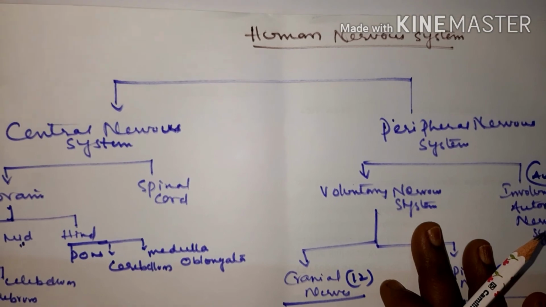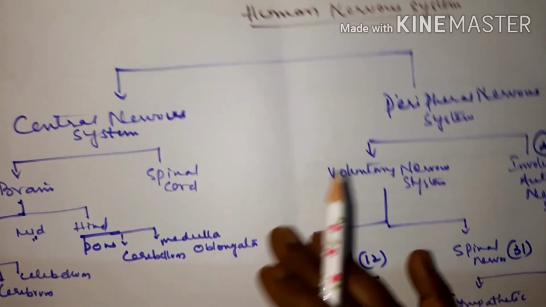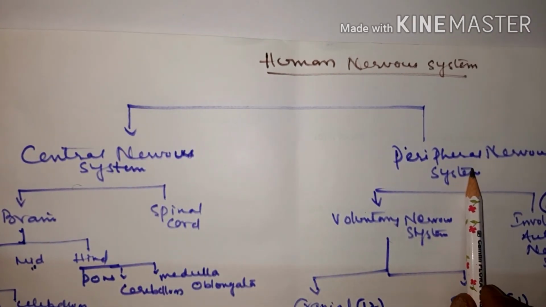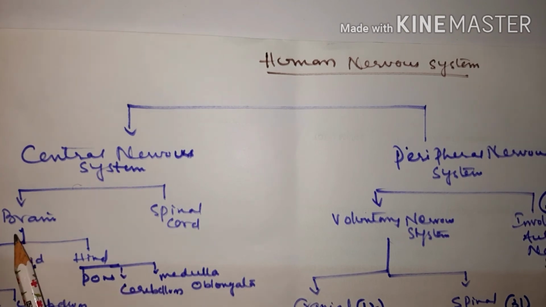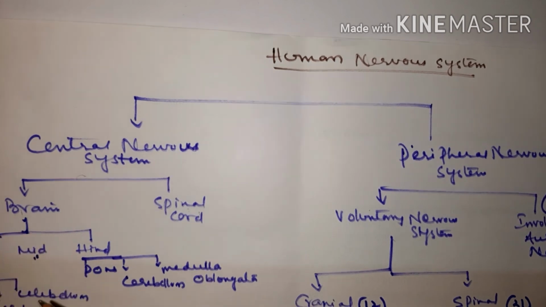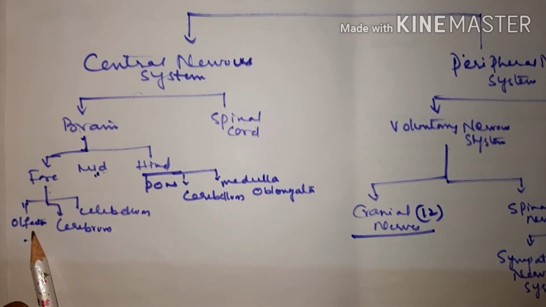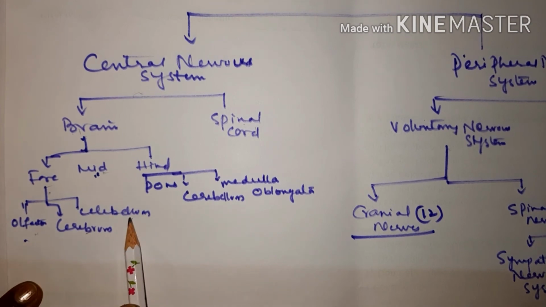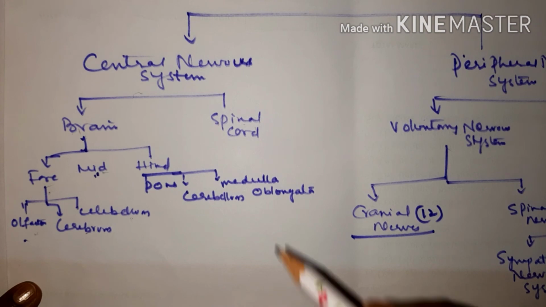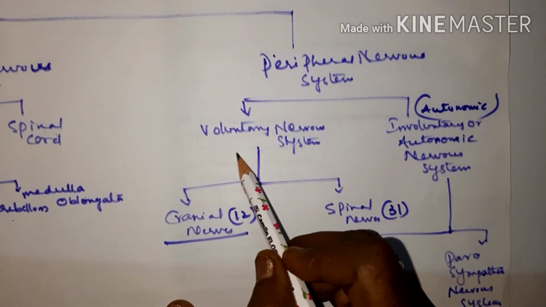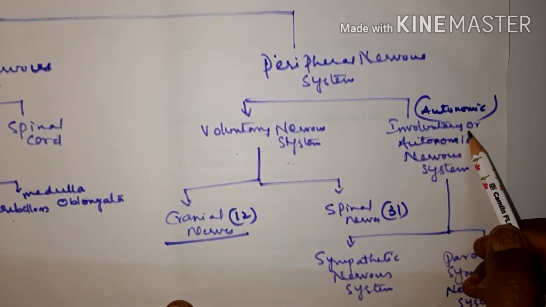We'll see the last part of this video, children: classification of the human nervous system. It has two parts: central nervous system and peripheral nervous system. Central nervous system is again divided into brain and spinal cord. You are going to learn about brain and spinal cord in detail. In the brain, you are going to learn forebrain, midbrain, hindbrain. In the forebrain you are going to learn about olfactory nerves, cerebrum, and cerebellum. In the hindbrain you are going to learn pons, cerebellum, medulla oblongata. And in the peripheral nervous system you are going to learn the voluntary nervous system and the autonomic or involuntary nervous system.